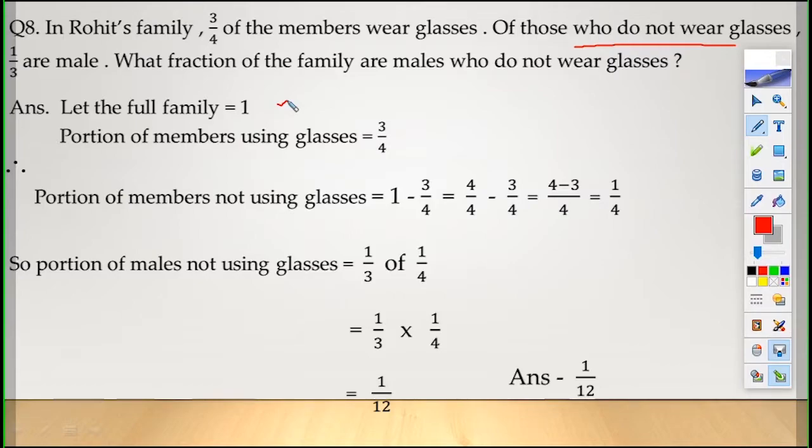1 minus 3/4. 1 is once again 1/1. This is 4/4 minus 3/4. Like fractions, 4 minus 3 over 4 is 1/4. So the portion of males not using glasses is 1/3 of 1/4. Children, it is written here in the question: the number of males is 1/3 of the remaining part. 1/3 of 1/4 is equal to 1/3 into 1/4. The answer is 1/12. You write the answer as 1/12.